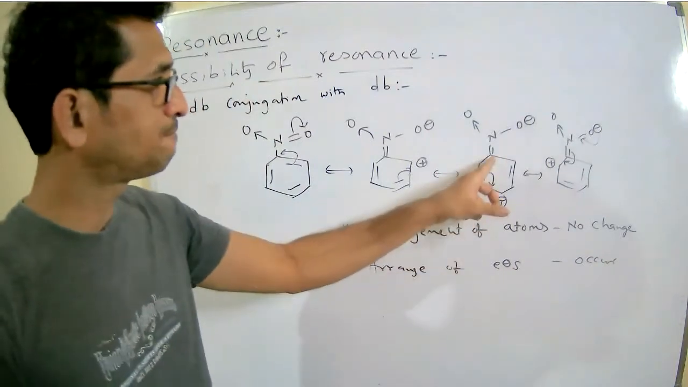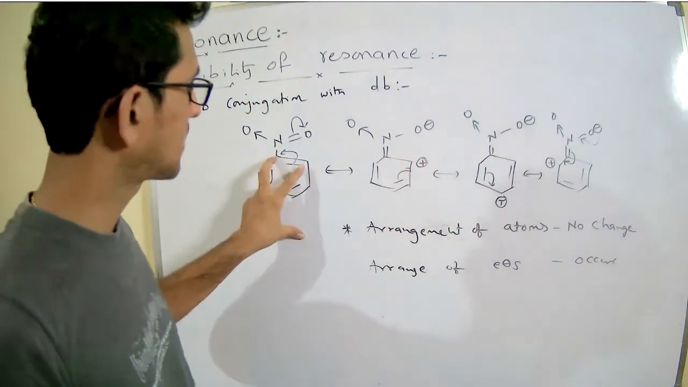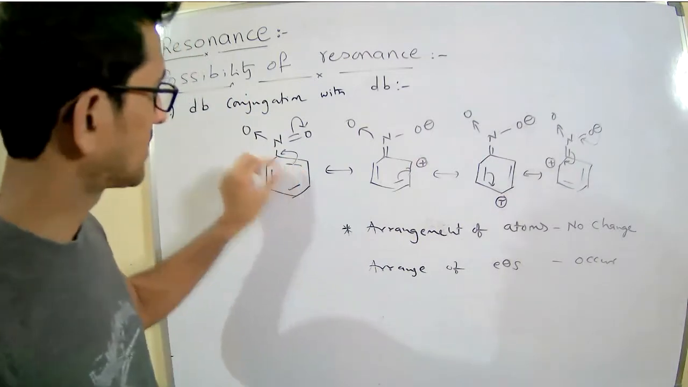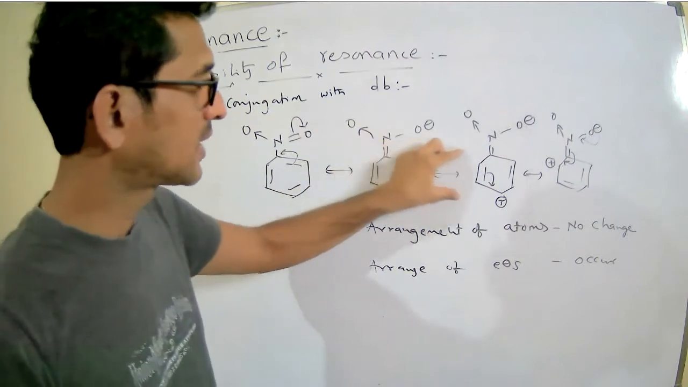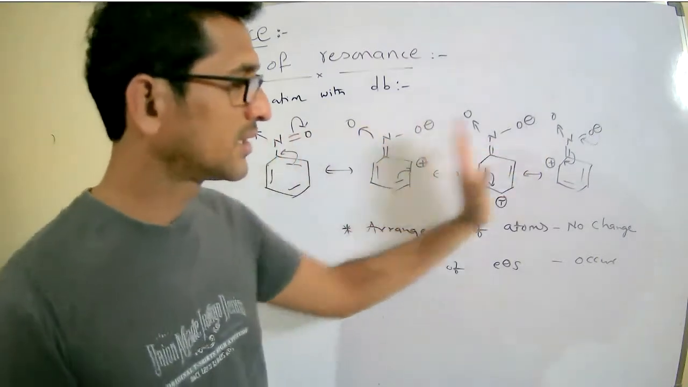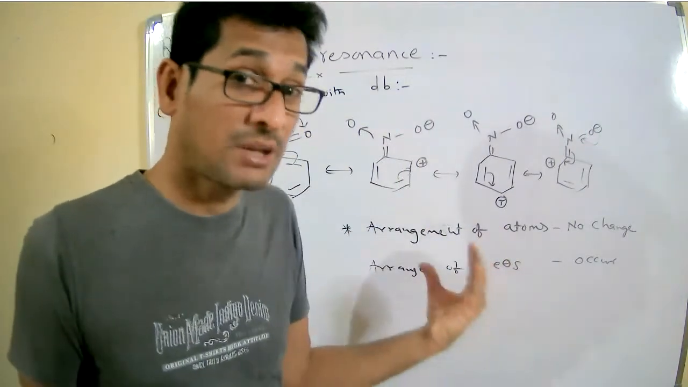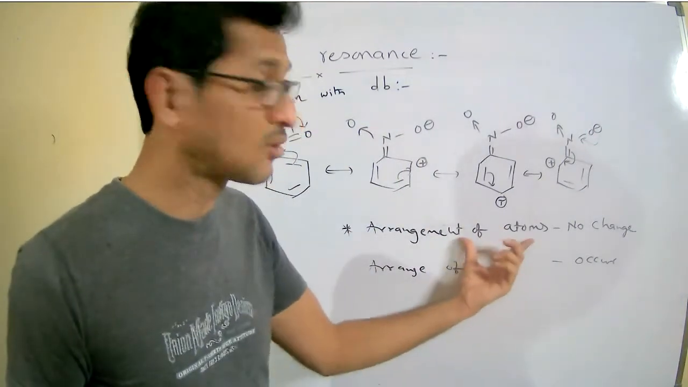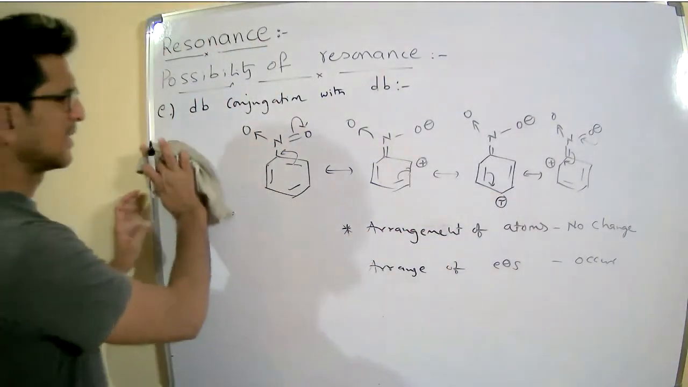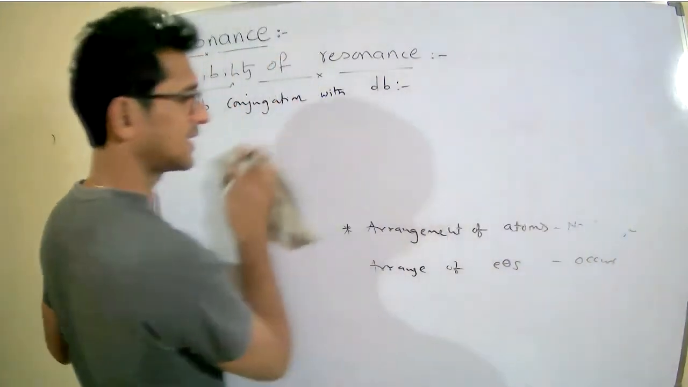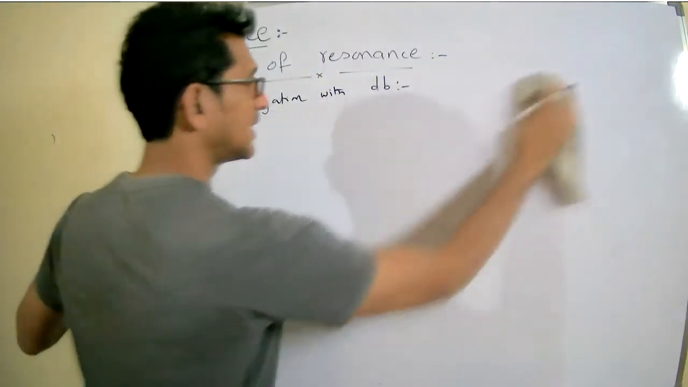Now see here. The pi electrons are here between the carbon and carbon. Now the pi electrons are transferring between the carbon and nitrogen. So like that, the delocalization is taking place. During this, there will be a change in the arrangement of electrons, but no change in the arrangement of atoms takes place. Right? So this is the case when a double bond comes in conjugation with one more double bond.